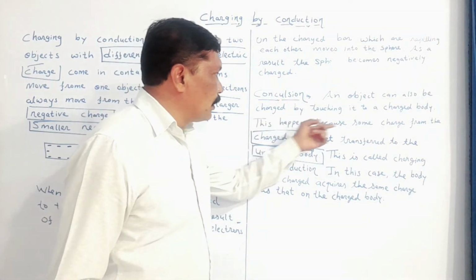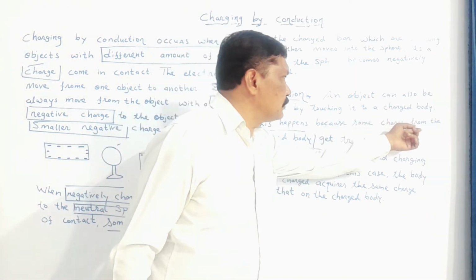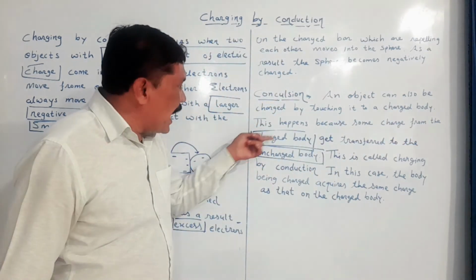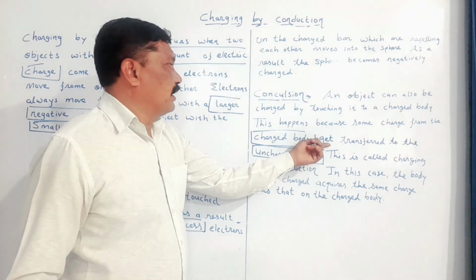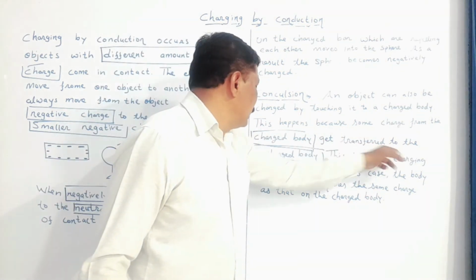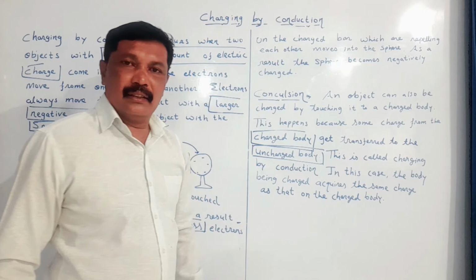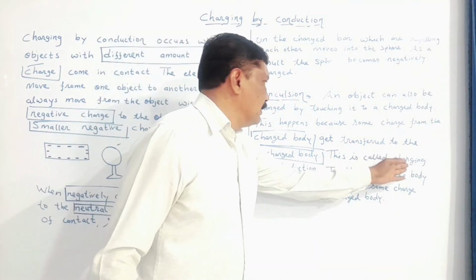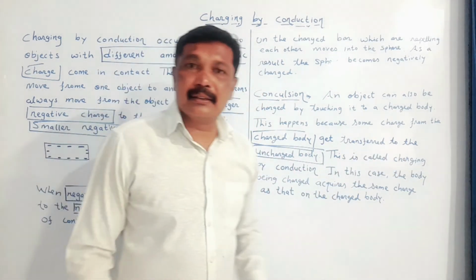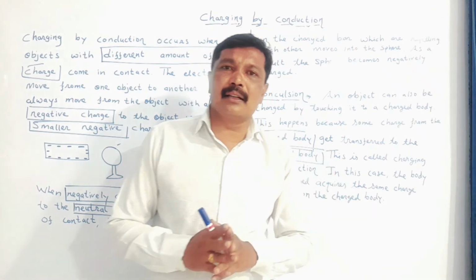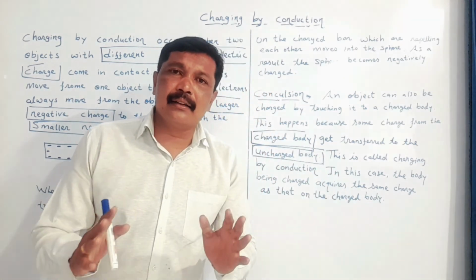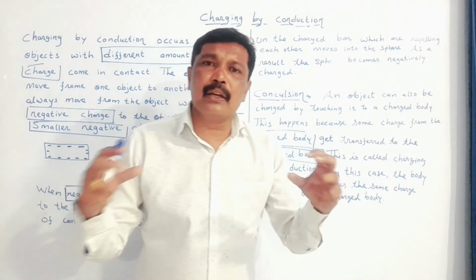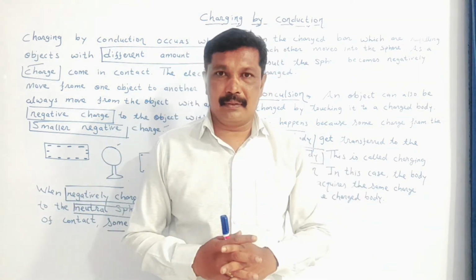This happens because some charge from the charged body gets transferred to the uncharged body. This is called charging by conduction. This is called charging by conduction because charging is done by keeping the bodies in contact with one another.